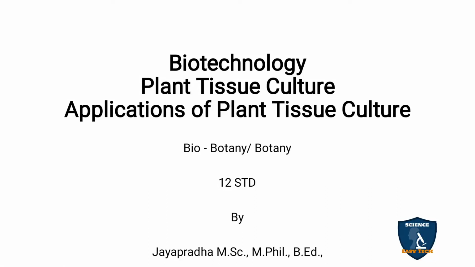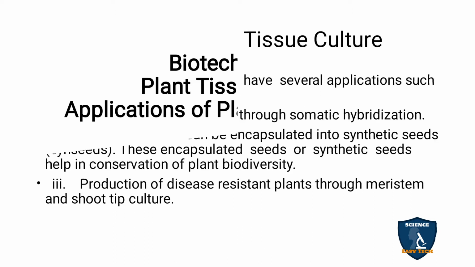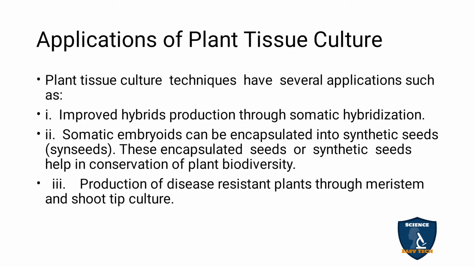We're going to discuss the applications of plant tissue culture in biotechnology. There are several applications. The first one is improved hybrid production through somatic hybridization. The hybrids are improved through plant tissue culture with the help of the somatic hybridization technique.